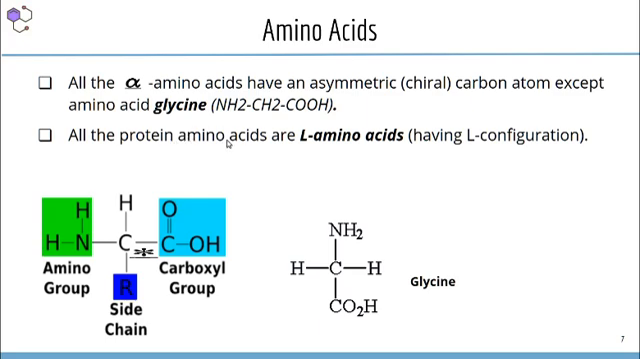Then all the protein amino acids are L amino acids, having L configuration. So amino acids obtained from proteins have L configuration and not D configuration. What is D and L configuration? That you will learn in your stereochemistry classes. It depends upon the spatial arrangement of atoms around the central carbon.